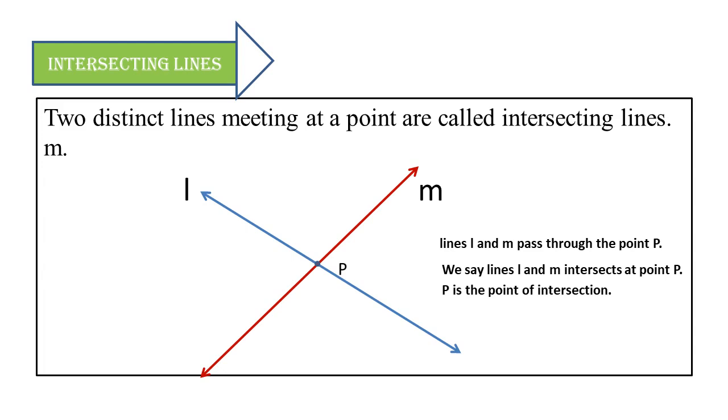Besides this, we can have a lot of examples of intersecting lines, like the corners of a quadrilateral where the two edges are meeting, or the vertex of a triangle where the two side lines are intersecting, again an example of intersecting lines. So all these are examples of intersecting lines.